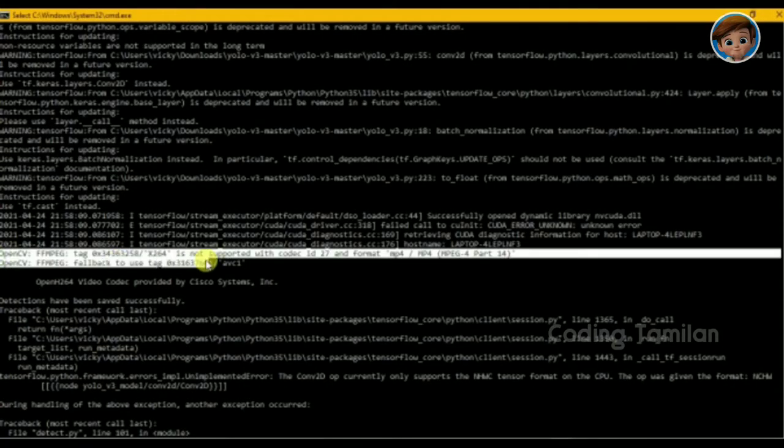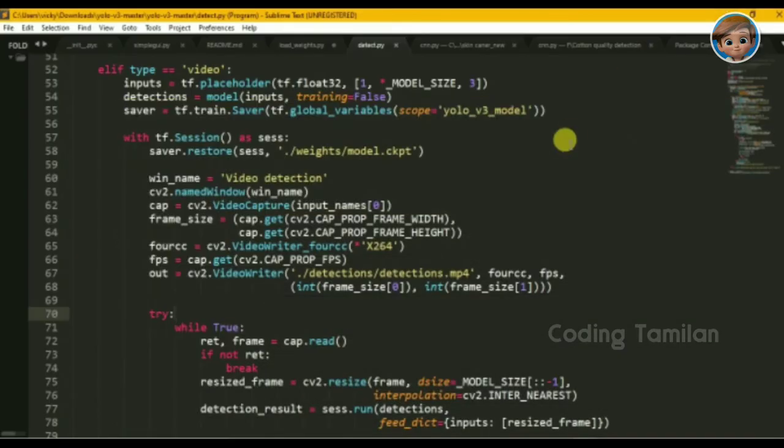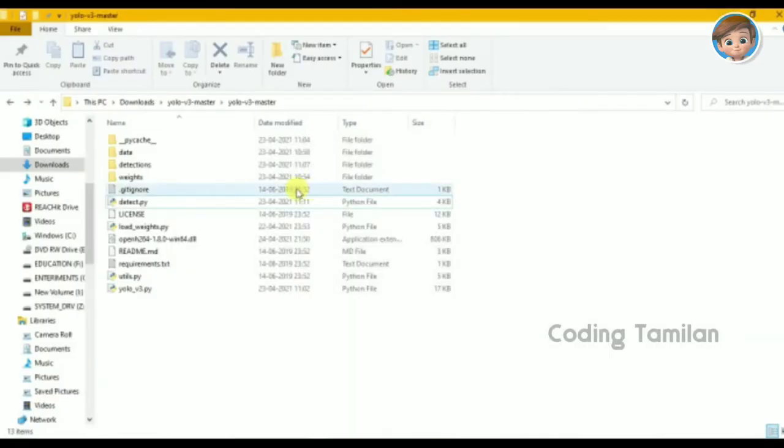So in this video we are discussing the error called OpenCV FFMPEG tag of some number and cross 264 is not supported. So basically this error comes from the format of the file. Because when using an MP4 format file, this error regularly comes up in OpenCV. We check the code called cv2.VideoWriter_fourcc.